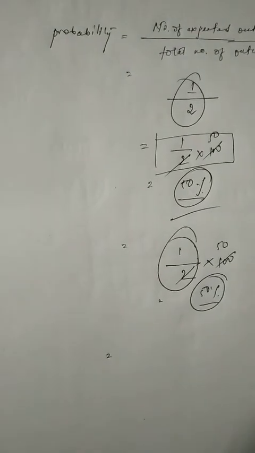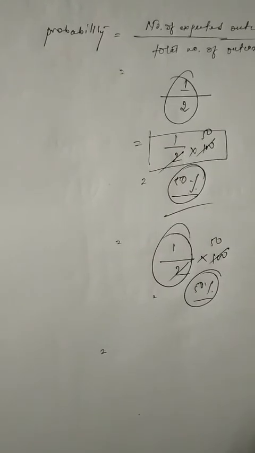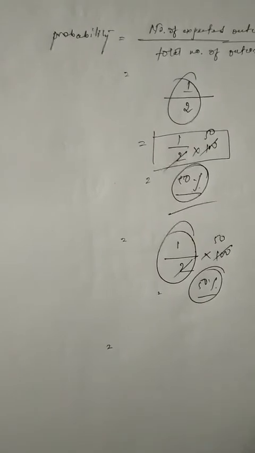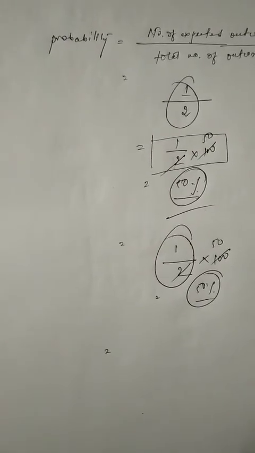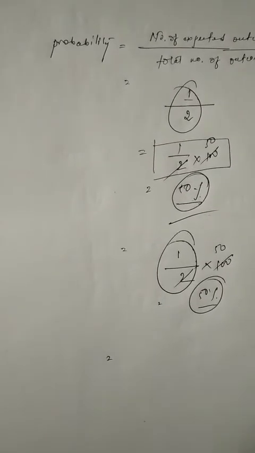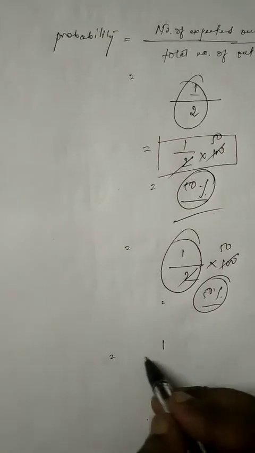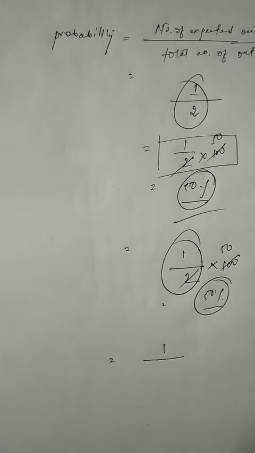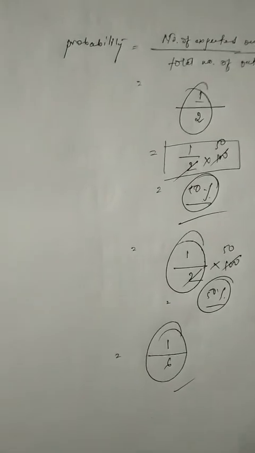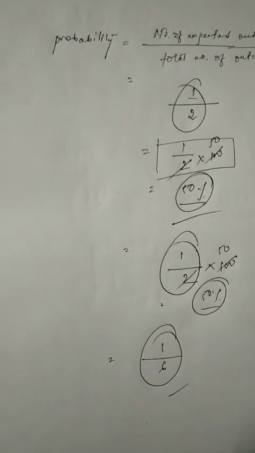How many faces are there printed 2? Only one face is there. Children, I am repeating once again: there is a single face of a die in which 2 is printed. Yes or no? Yes. So how many faces are there printed 2? Only one face. Divided by the total number of faces. There are 6 faces. Probability is 1 by 6. Please, children, don't write 2 by 6.